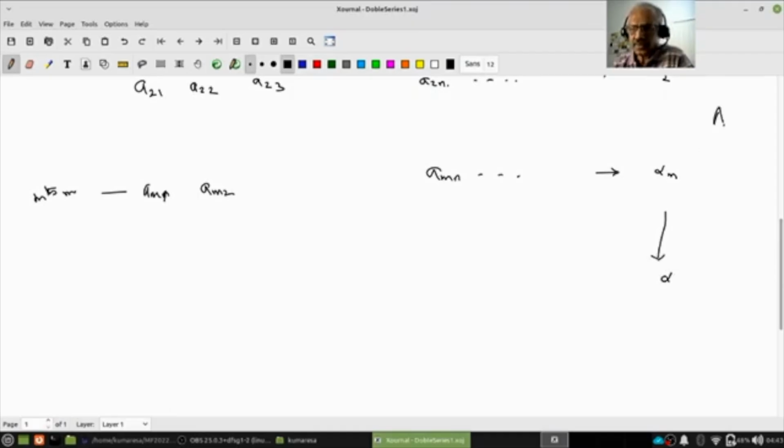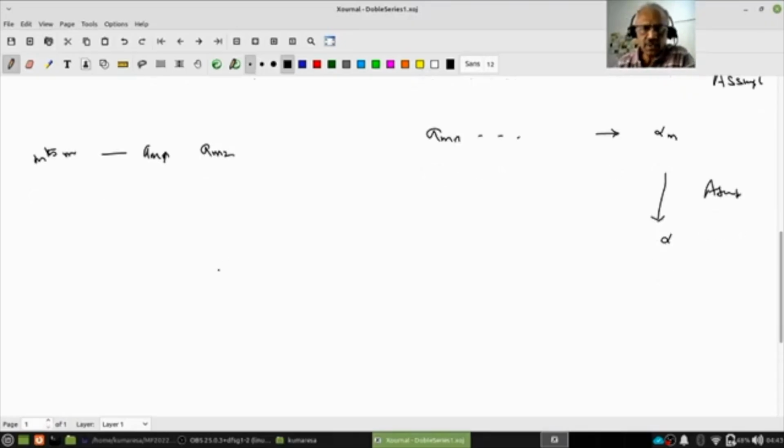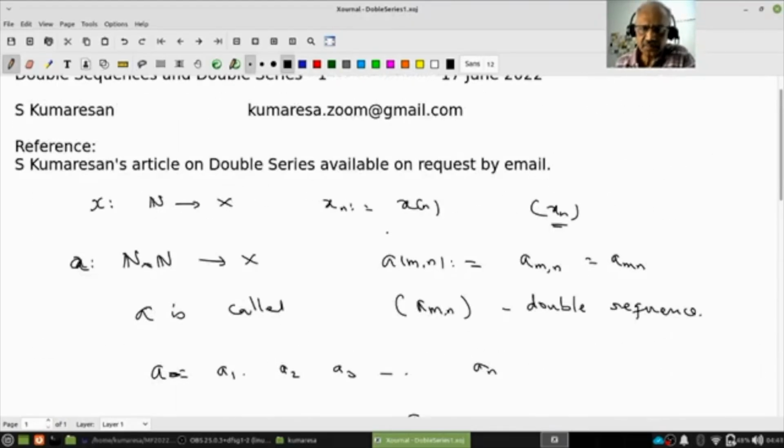These are all assumptions. So how do I do that? I am looking at the limit of a_mn. I am allowing n to vary first. This gives me alpha m. Then I allow m to vary, and the limit of alpha m equals alpha. Usually one writes this as limit over m of limit over n of a_mn. Suppose this converges, then I get a complex number.